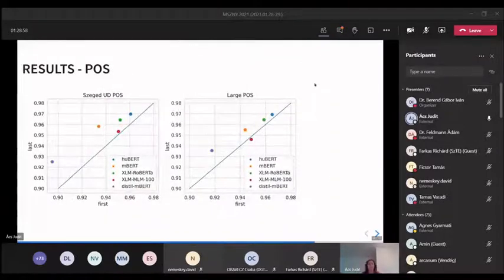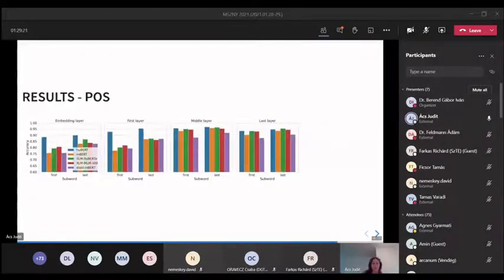For POS, what we see in these plots is that we compare the first and the last word piece, because it's not obvious which one to pick, and we see that the last one is generally better for all models. And again, HuBERT is the clear winner. In both cases, DistilBERT is the clear loser. And we also looked at the layer-wise behavior.